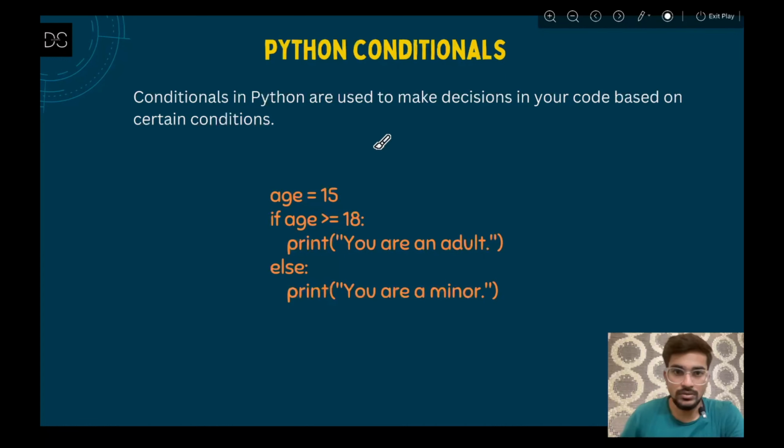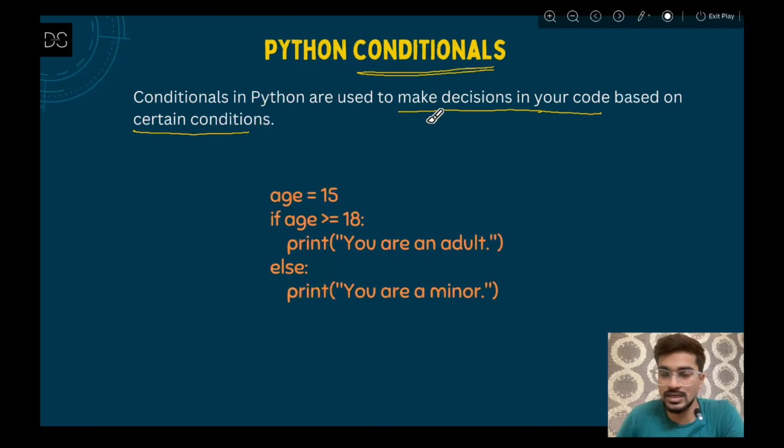So first of all, what are conditionals, what is that thing? Conditionals in Python are used to make decisions in your code based on certain conditions. As the name suggests, we have some conditions, and based on those conditions we are going to make decisions in your code. That means making decisions, that means what? We are going to execute some code block based on some condition. So let's see that with an example so that it will be more clear.